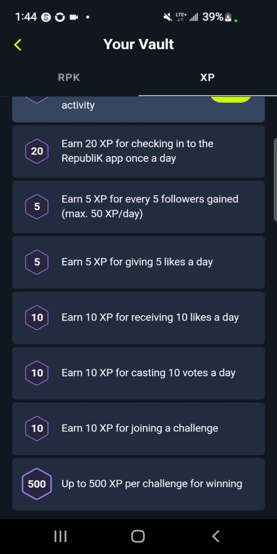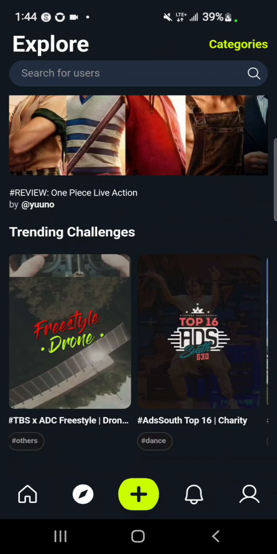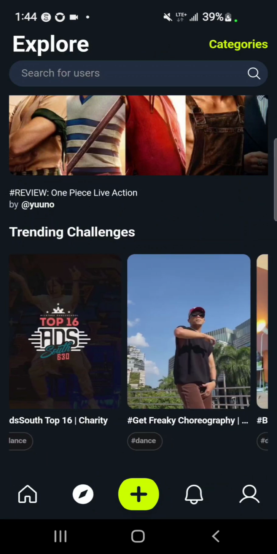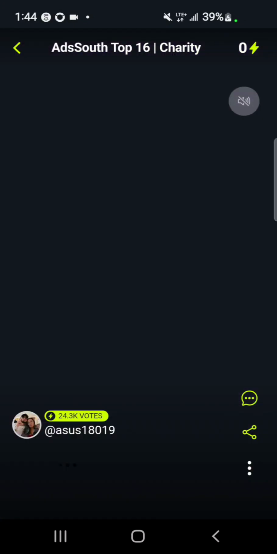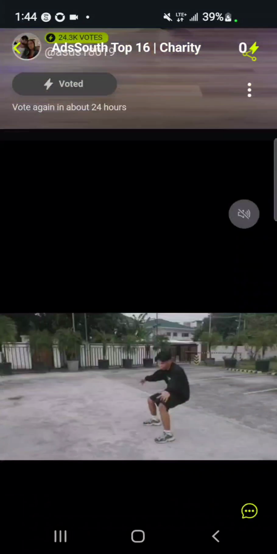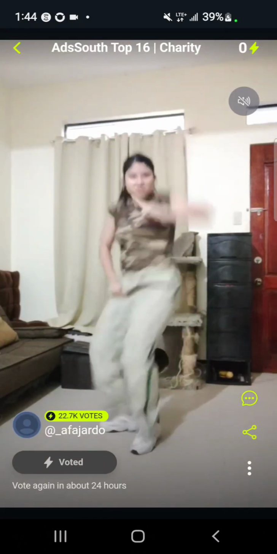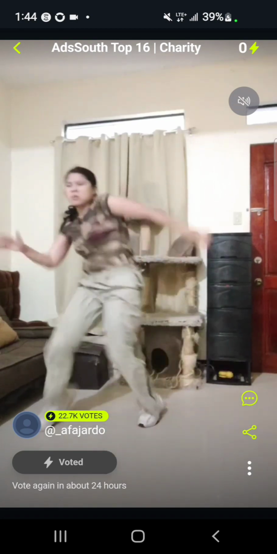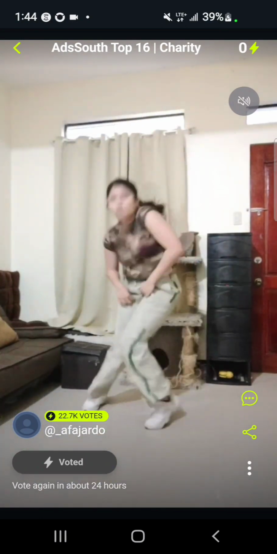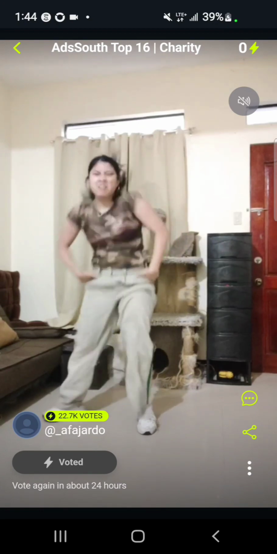To cast votes, you need to check the Explore section where you would see various challenges. You tap on the votes and you give as many votes as you can. 10 votes is all you could do in a day to earn the XP for that day. From my app you can see I've voted already, so I don't have any pending votes to cast till tomorrow.